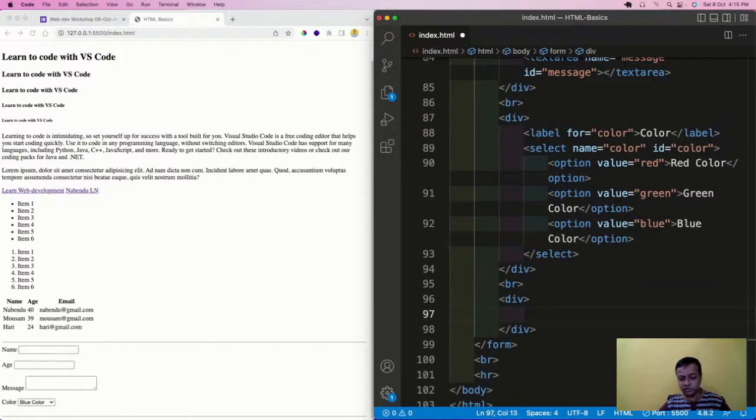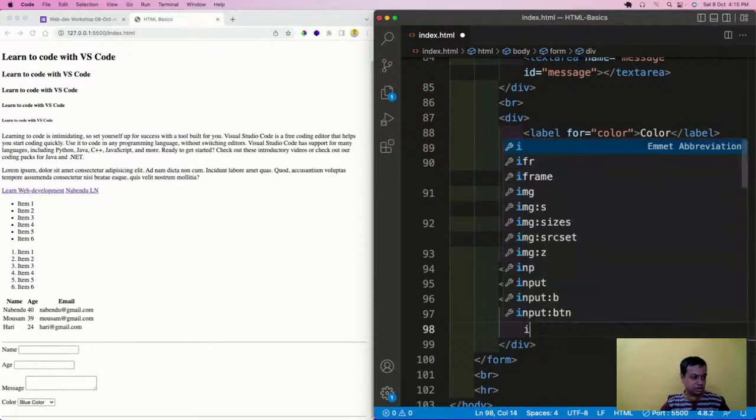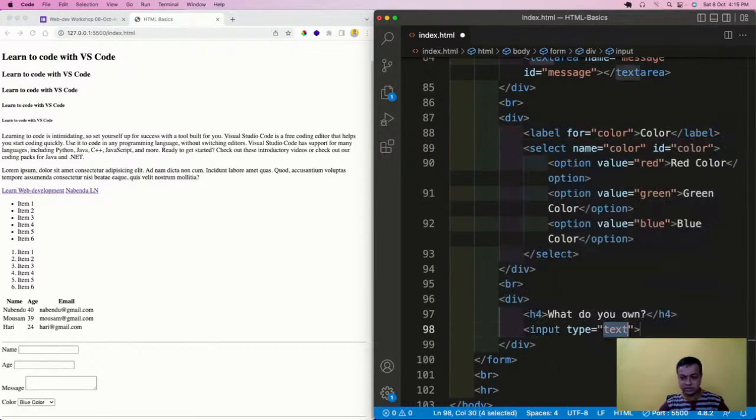Here I'll do an h4, and write what do you own, and then input type is checkbox, name equal to vehicle1,